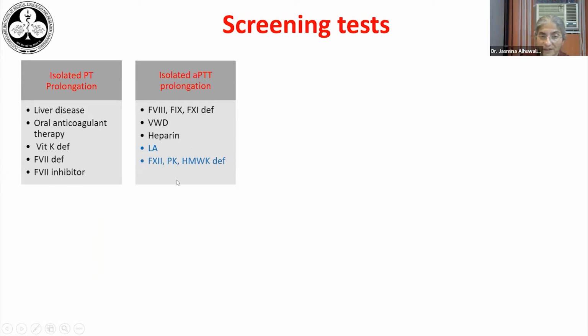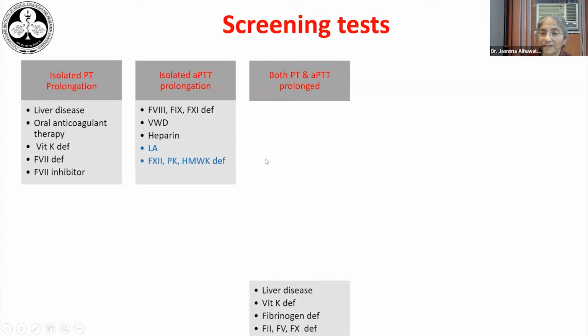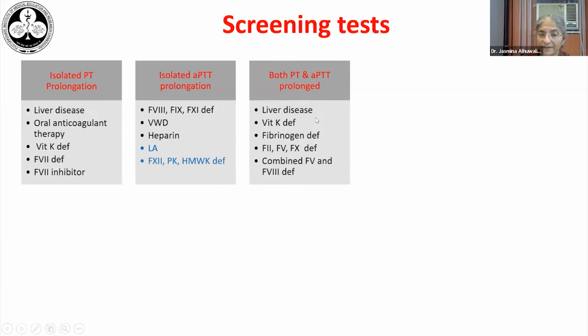Lupus anticoagulant, factor 12, prekallikrein and high molecular weight kininogen deficiencies can also produce a prolongation in the APTT. But with LA, there is no bleeding manifestation, and so also with factor 12 and these other contact factor deficiencies. If both PT and APTT are prolonged, then we are looking at a liver disease, or there may be a vitamin K deficiency, or there may be a common pathway deficiency, fibrinogen deficiency, factor 2, 5, or 10 deficiency, and a combined factor 5 and 8 deficiency. Any of these could be there.